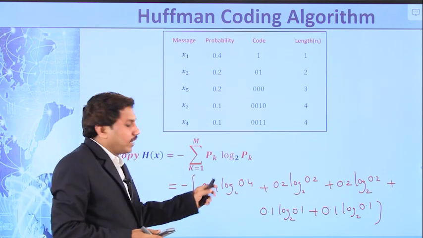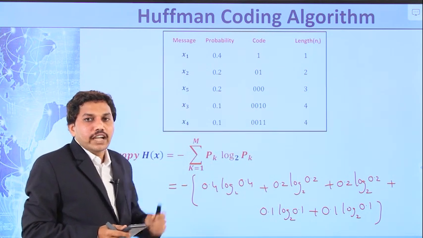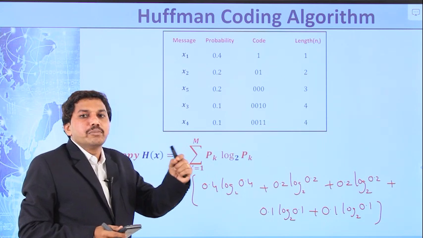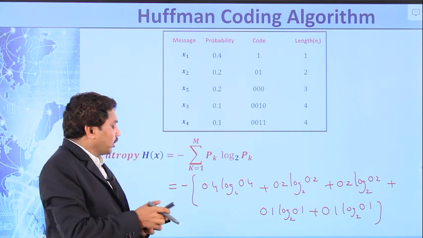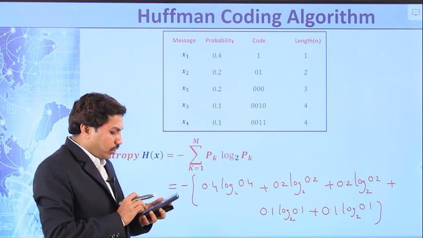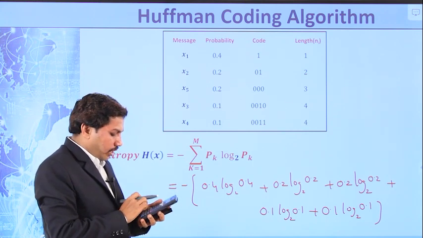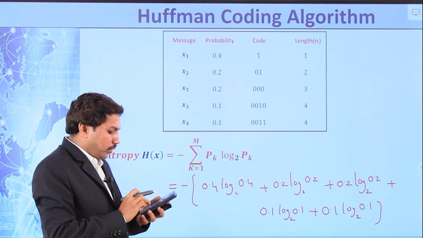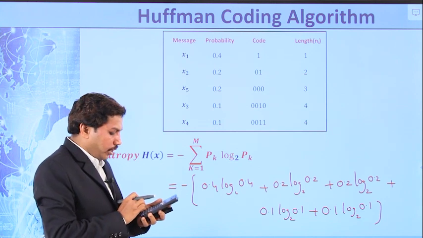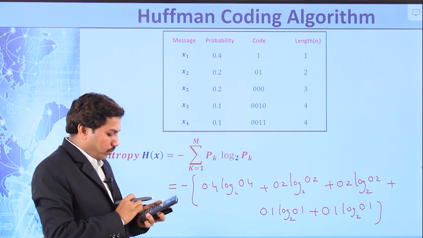The calculator gives log values with base 10, so type the equation as it is: 0.4 log 0.4 plus 0.2 log 0.2 plus 0.2 log 0.2 plus 0.1 log 0.1 plus 0.1 log 0.1.